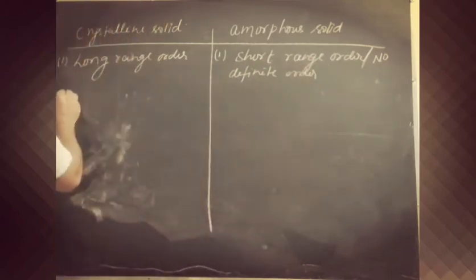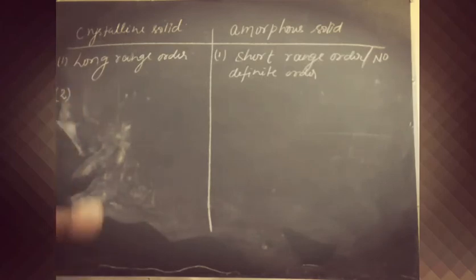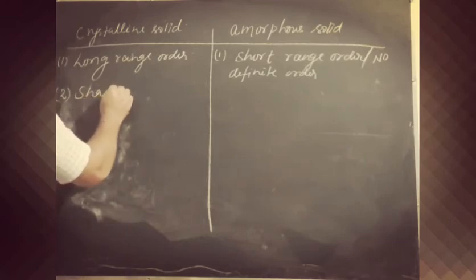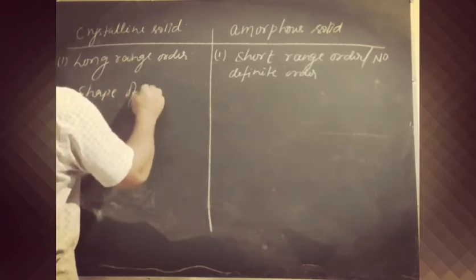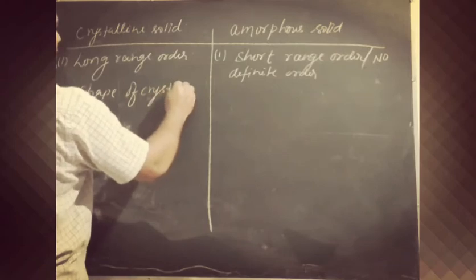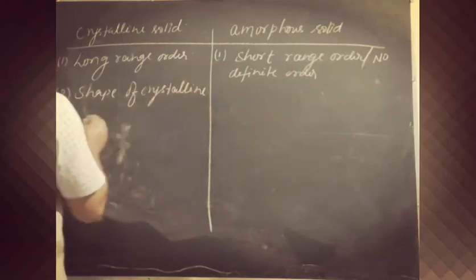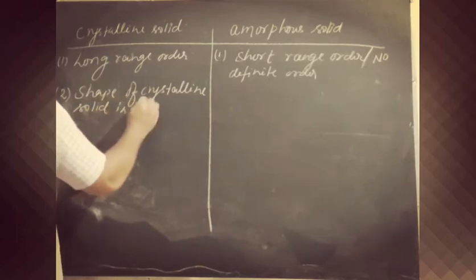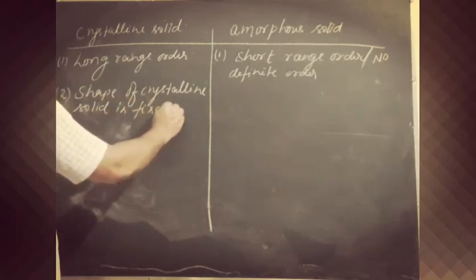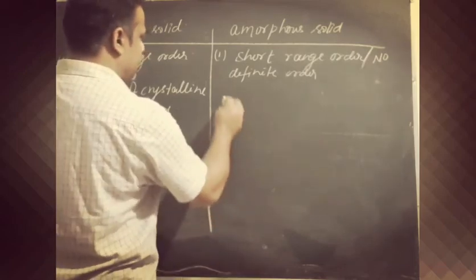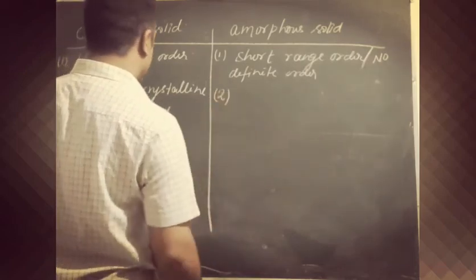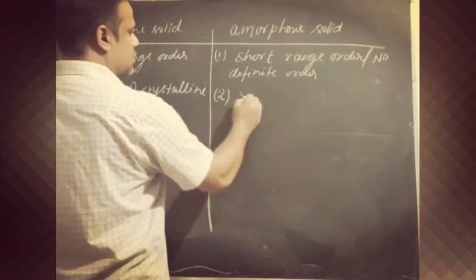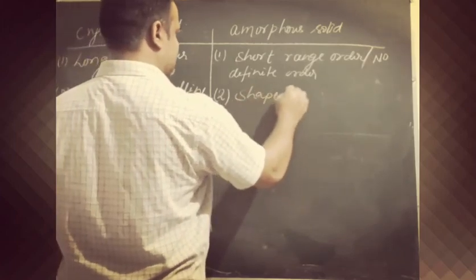Now the second point is the shape. The shape of a crystalline solid is fixed, it does not change. In the case of the windows of old buildings, we know that they become thick at the bottom and thin at the top, so the shape is not fixed.